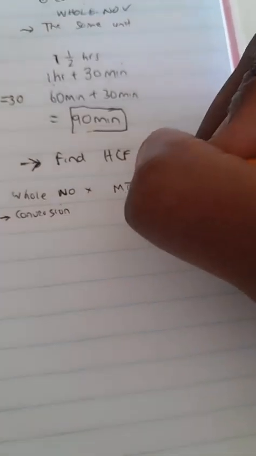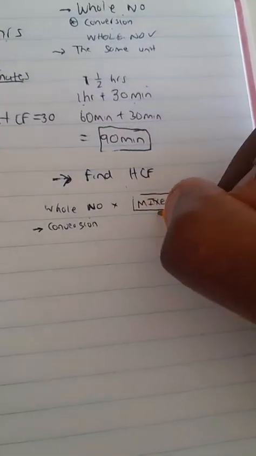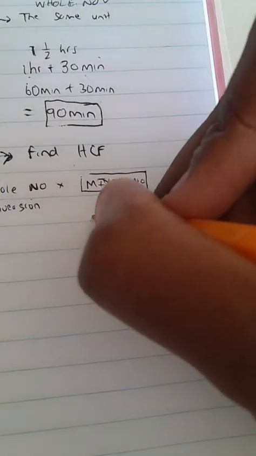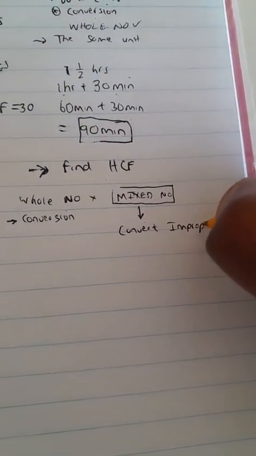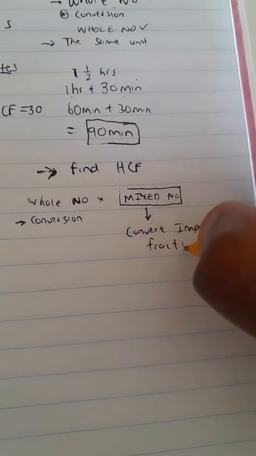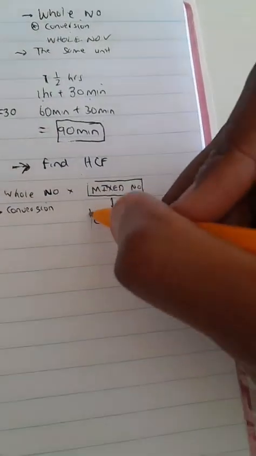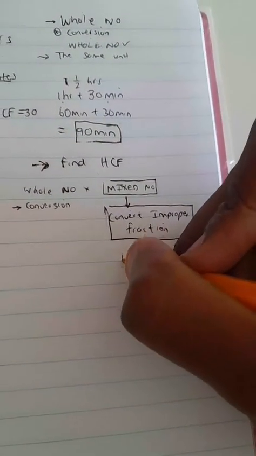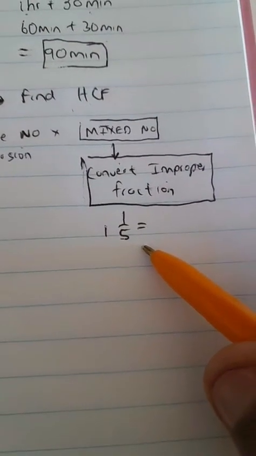Please take note, people, because at the end of the day we want to have a state where we have whole numbers. So our mixed numbers, we first need to convert into improper fractions. Everybody here should know how to convert these mixed numbers into improper fractions. Hopefully we all understand 1 1/5, for instance.